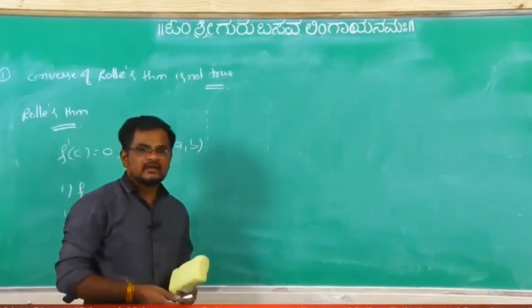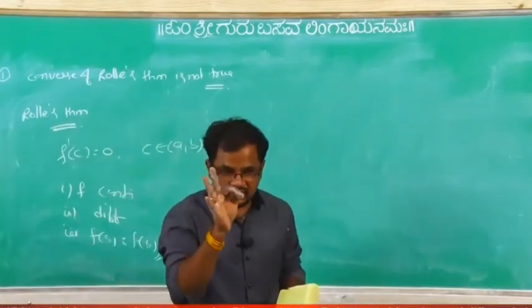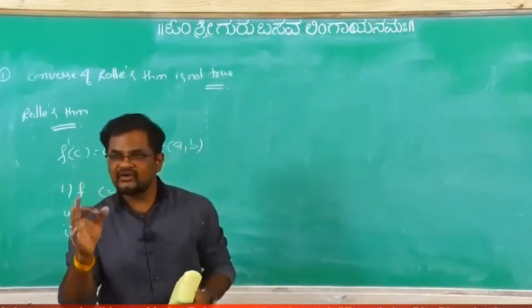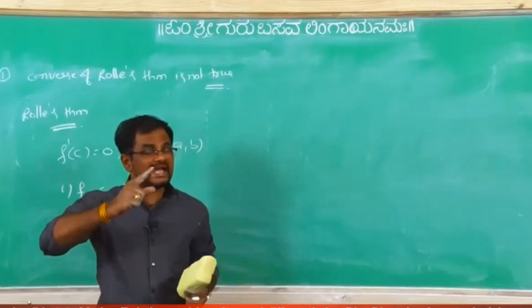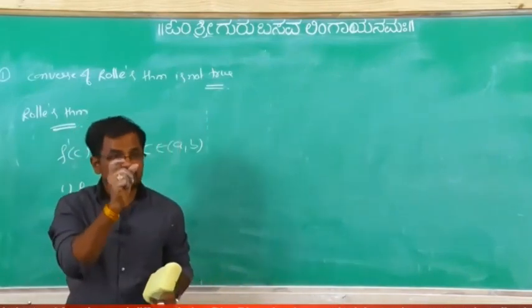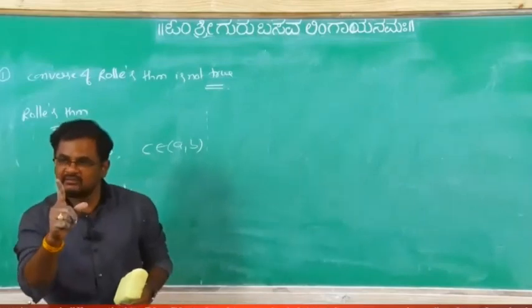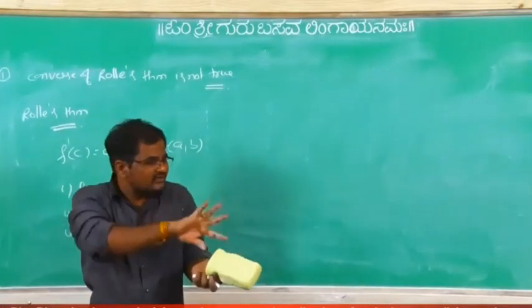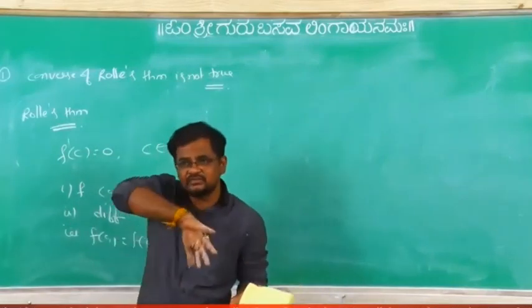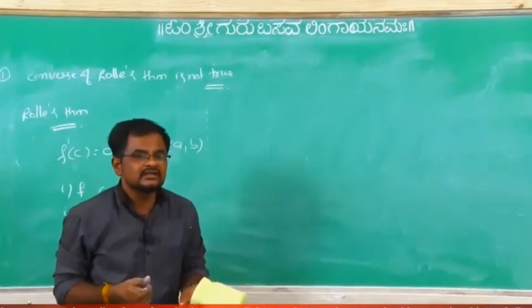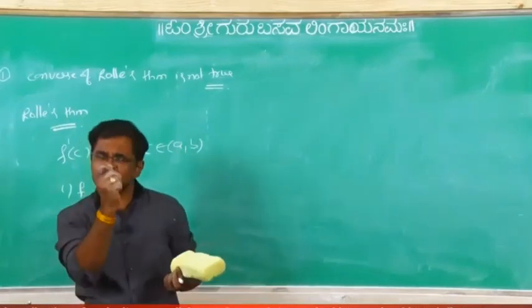What is the theorem saying? If the function is continuous, differentiable and f of a equals f of b, then it is guaranteed that a point belonging to the open interval (a, b) exists such that f dash equals 0, because there is one u-turn. So definitely at that point f dash of x equals 0.